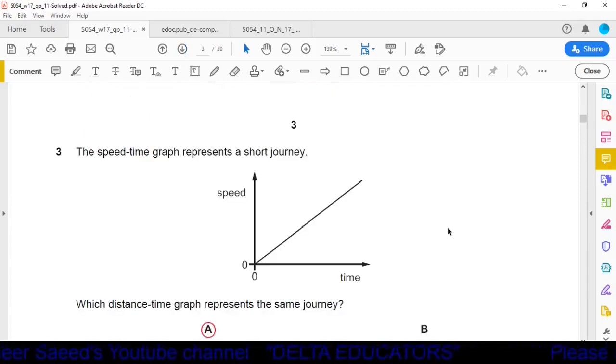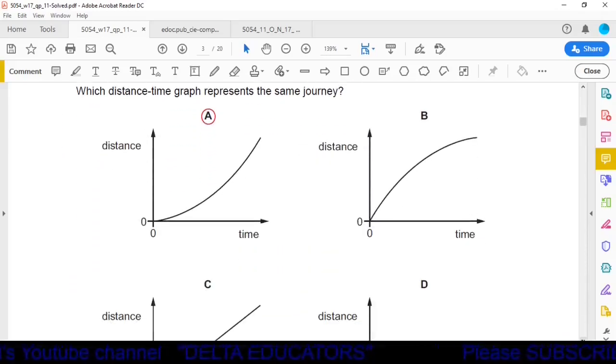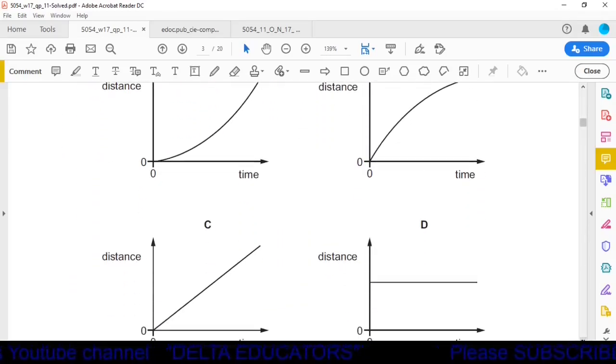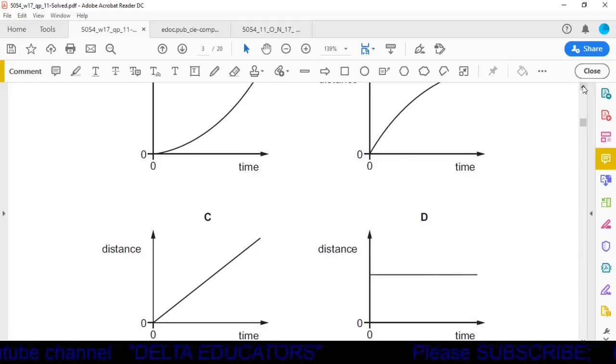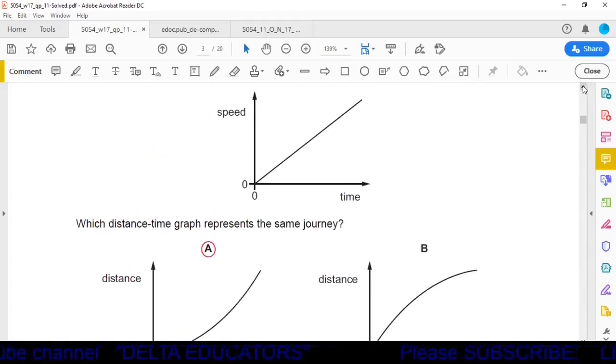Question number 3. The speed time graph represents a short journey. Here we have plotted a graph in between time and speed. So this gradient will be for acceleration. Okay, which distance time graph represents the same journey? Here we have four graphs that are plotted in between time and distance and it is asked which one is the correct one.